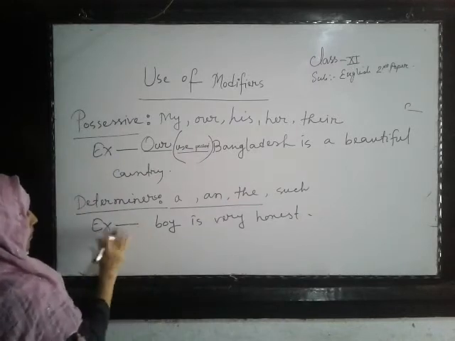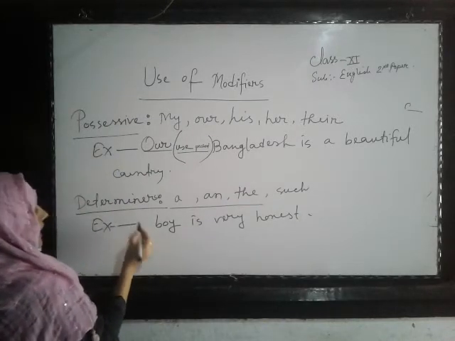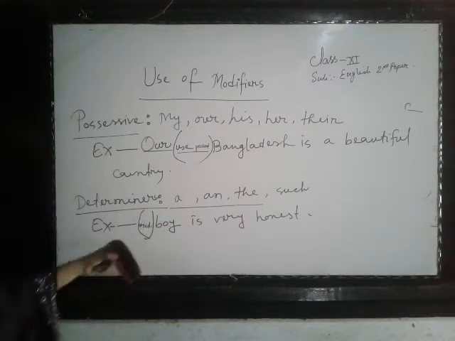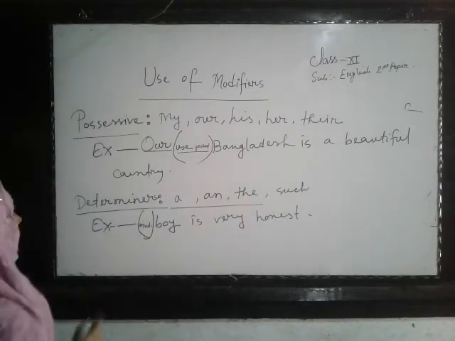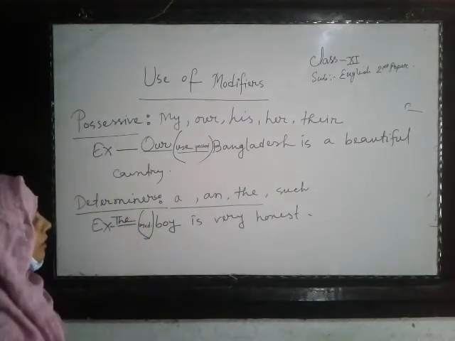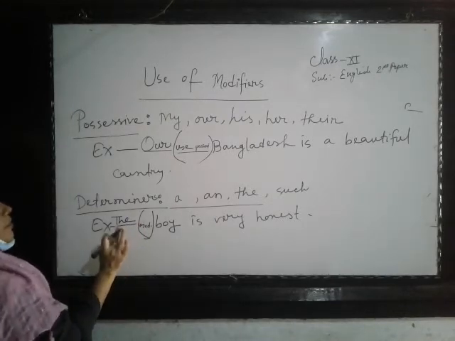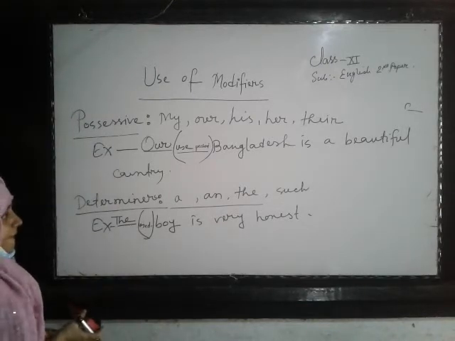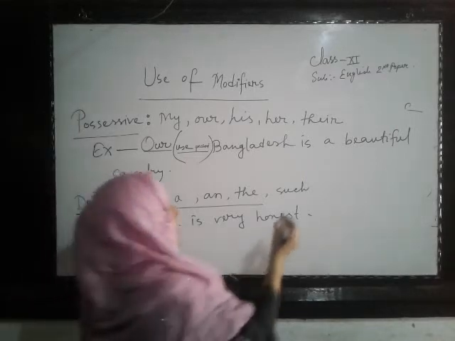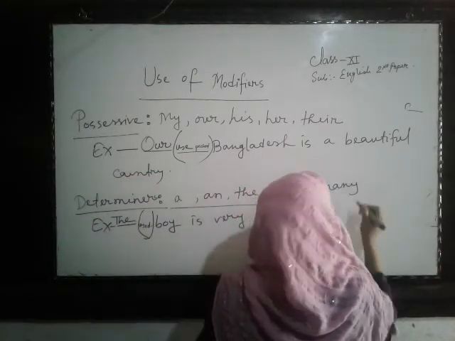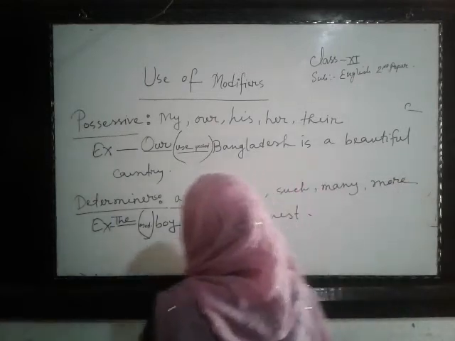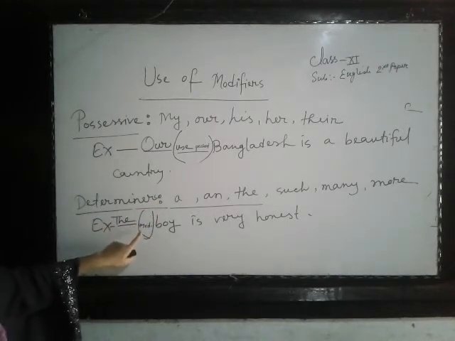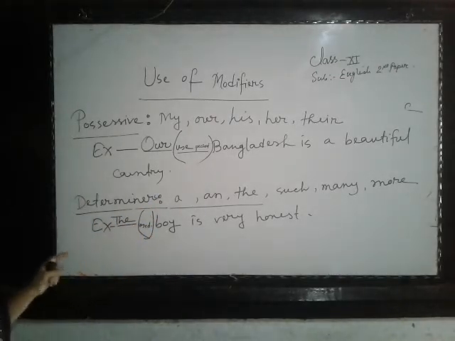Look, if here is one gap, and here is written use determiner in the bracket, what will you use? The boy. The boy is very honest. So it is a determiner. It determines the boy, telling about the boy. It is definite. That is a determiner. And here are also some more determiners: many, more. Okay, they are determiners. You will get it in your bracket. Use determiners as a pre-modifier or post-modifier.